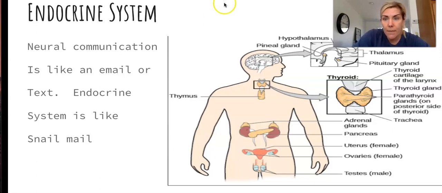And the hypothalamus, even though it's in the brain, is part of the endocrine system as well, and it kind of controls that pituitary gland. Okay? So make sure you quickly go through the endocrine system. If you have any questions, read back on your reading guide with that.